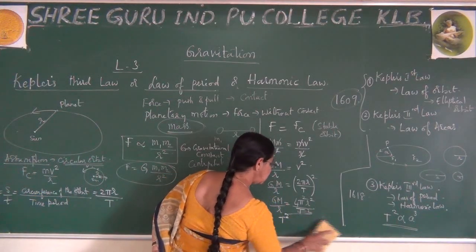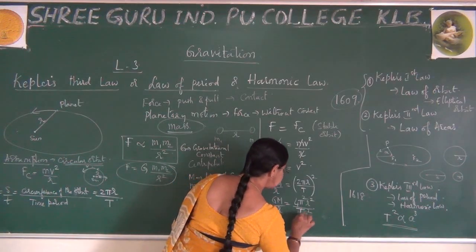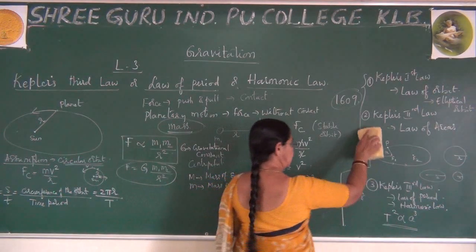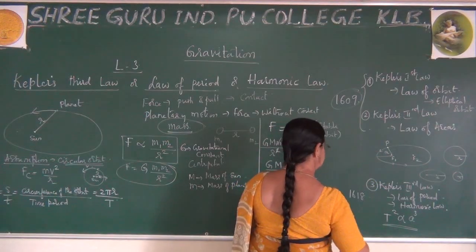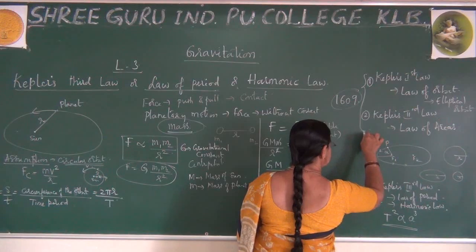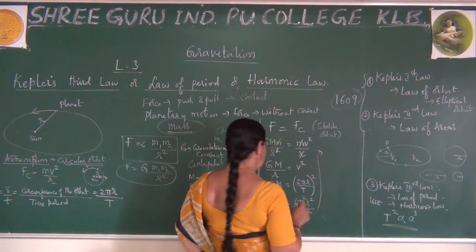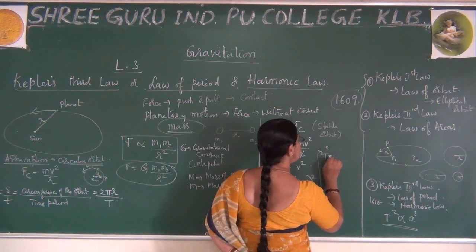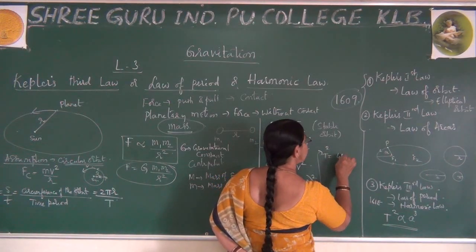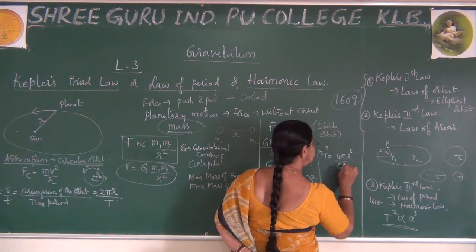I'll write it here because we are unable to see this. This can be written as T square is equal to 4 pi square r cube divided by GM.